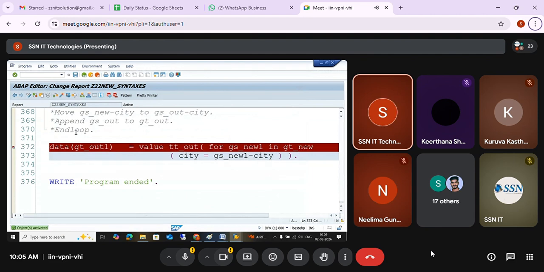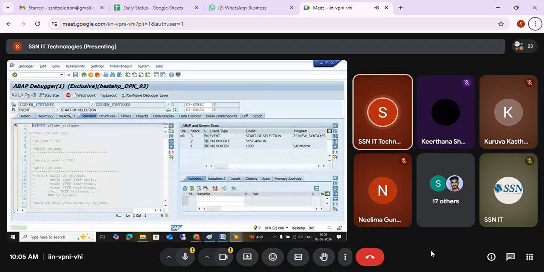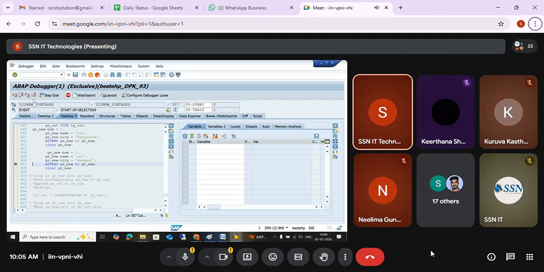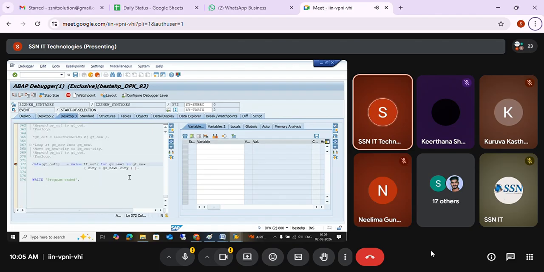Okay, fine. So now you can see I'm running it, F8. I'm having ZT new with 2 records and ZT out with no records at all.